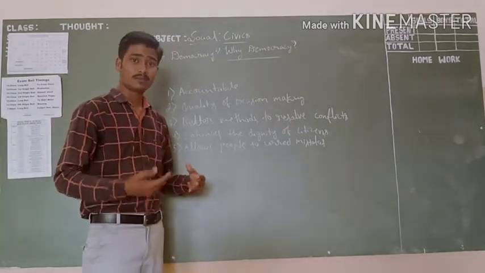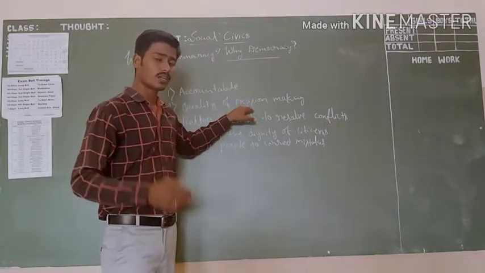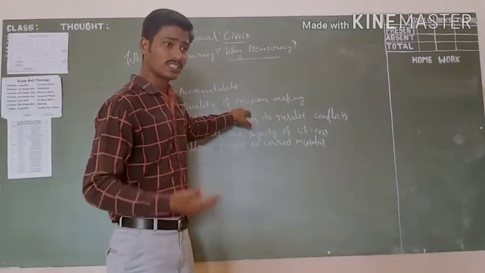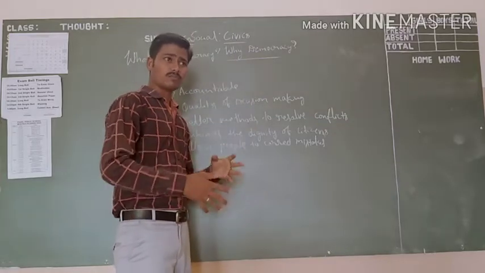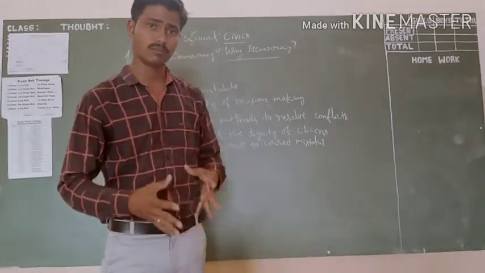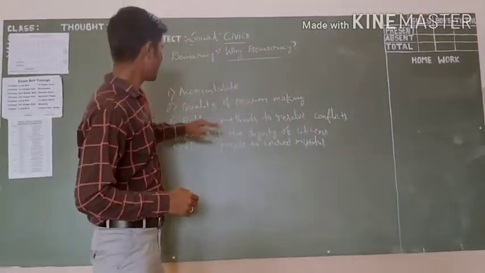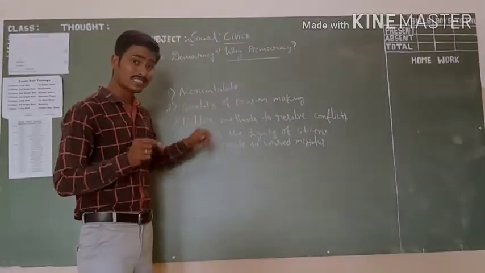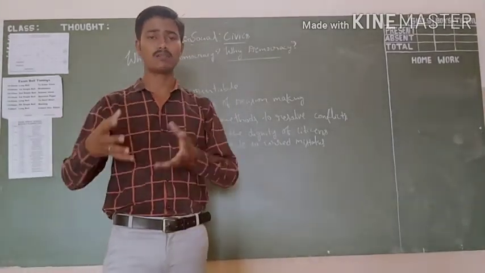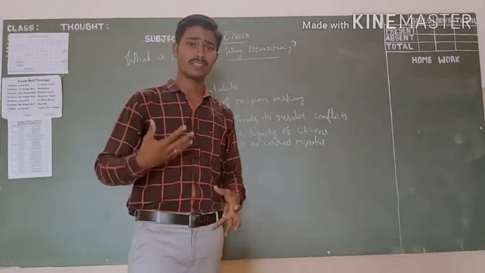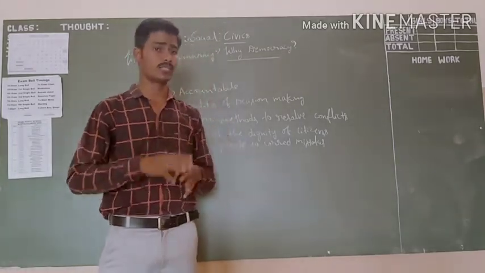There are so many types of leaders present during the discussion. Because of that, the decisions they are going to take will be fine. So that is the beauty of democracy. We can say the quality of decision making is very fine. Because of that, good decisions will come out and we can enjoy them. That's why the democratic form of government is required.